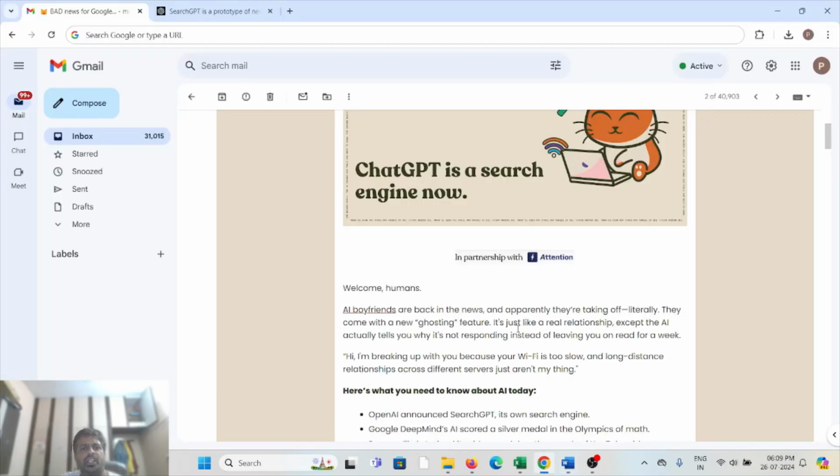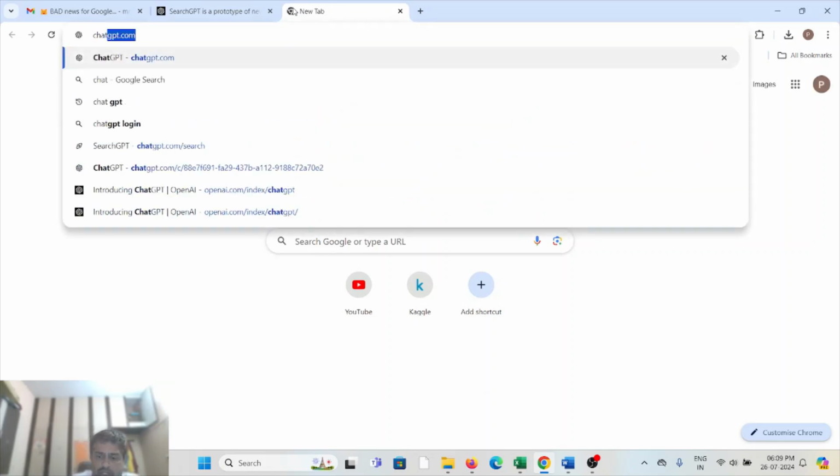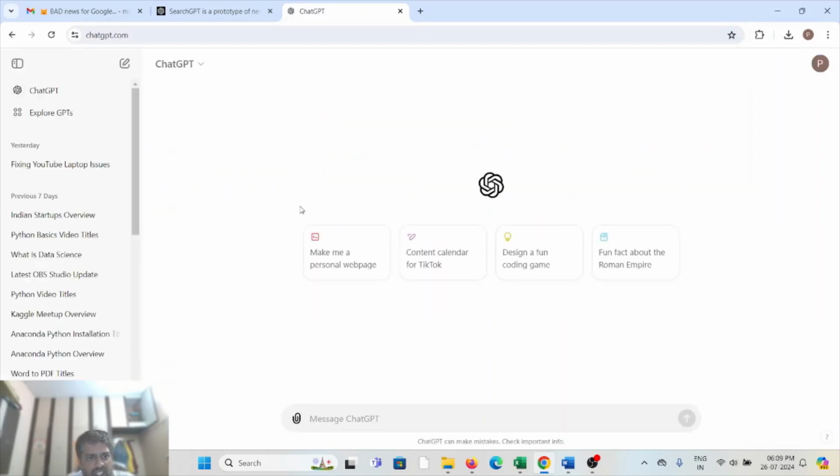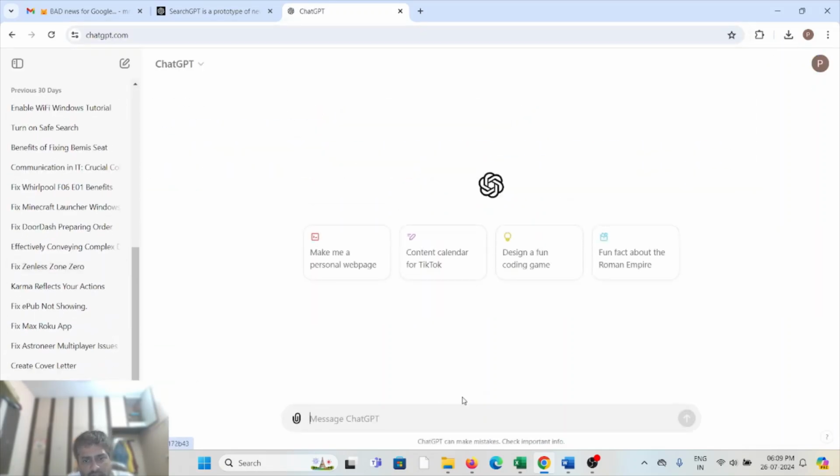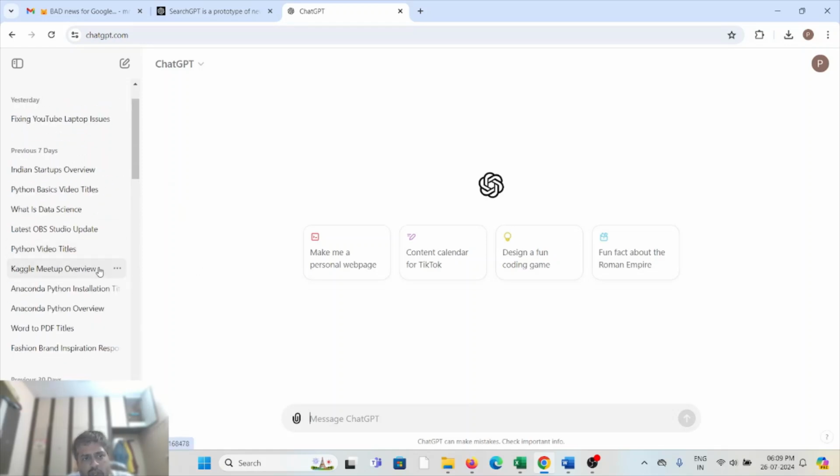So we all know that there is a popular AI tool called ChatGPT, where you can get any kind of content which you want with the help of AI. Okay, so let's see ChatGPT. You all have used ChatGPT for any information which you want.